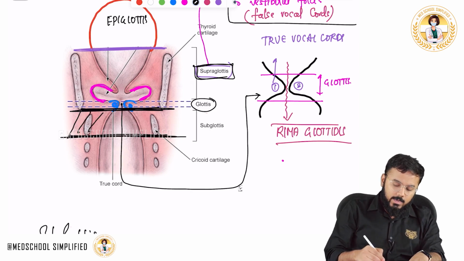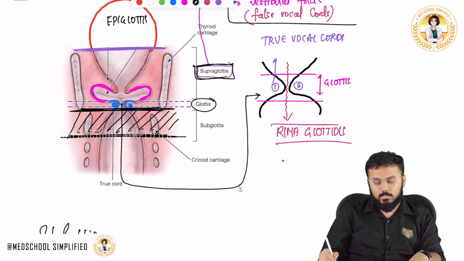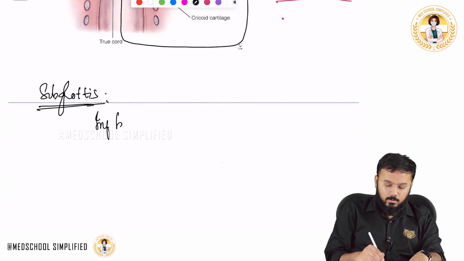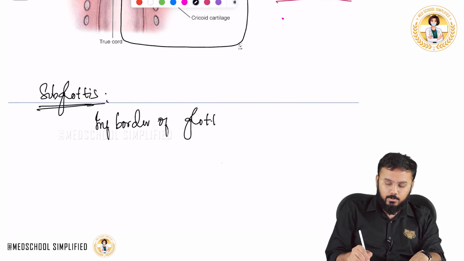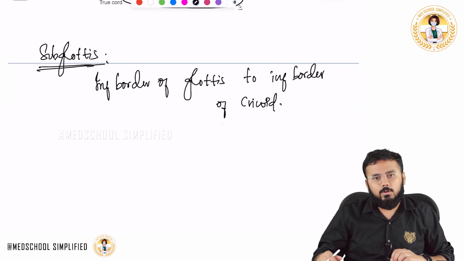You see this area, this area is called the subglottis. Inferior border of the glottis to the inferior border of the cricoid. So this is the subglottis.